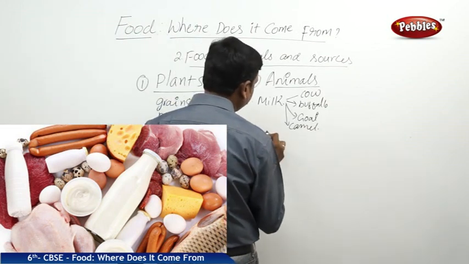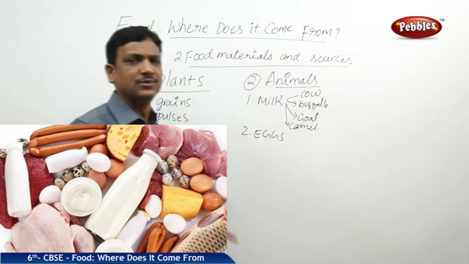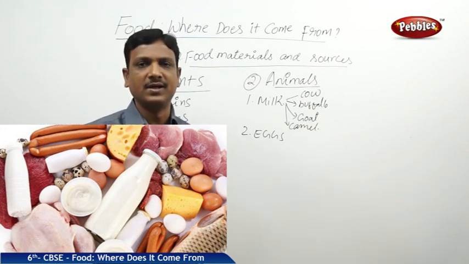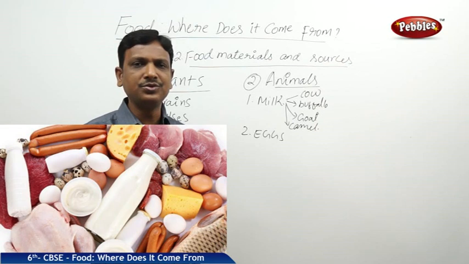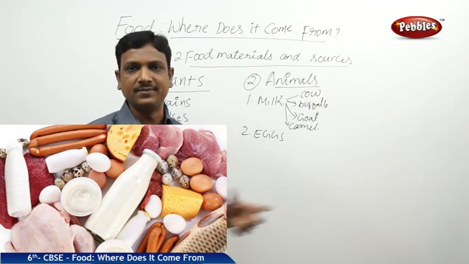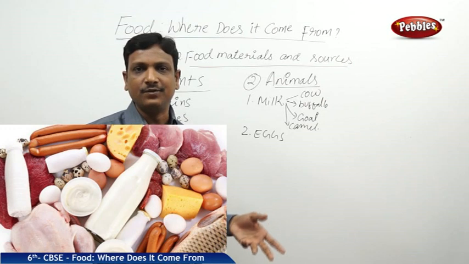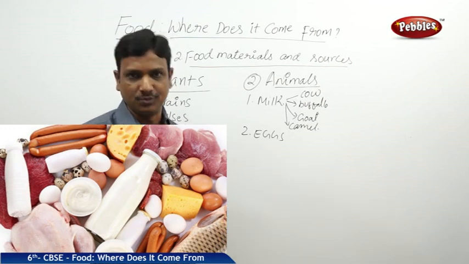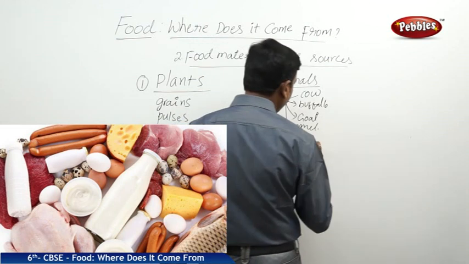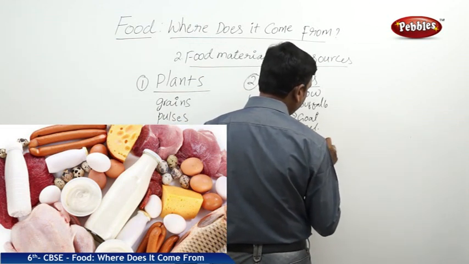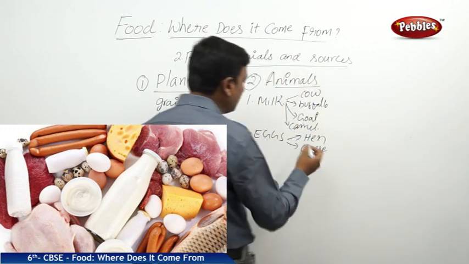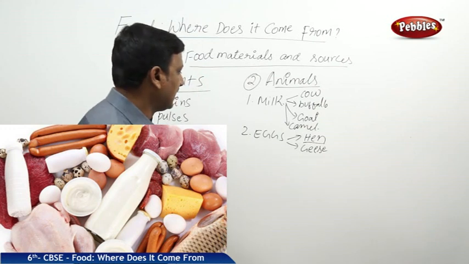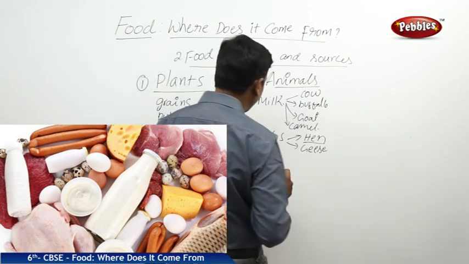Next to that, eggs. Eggs are also a good source, a good ingredient in making so many items. Eggs are used to make cakes, eggs are used to make omelets. So they are used in so many food items. While making so many food items, they use the egg. And an egg itself, you can make an omelet or you can boil an egg and consume it. Eggs we get from hen, geese, duck, turkey. So mostly we get the eggs from the hen, that is a poultry chicken.